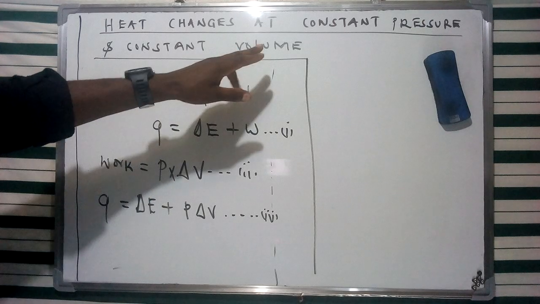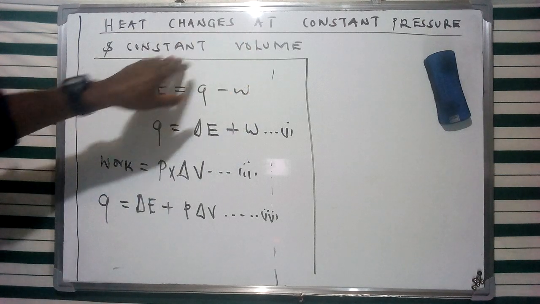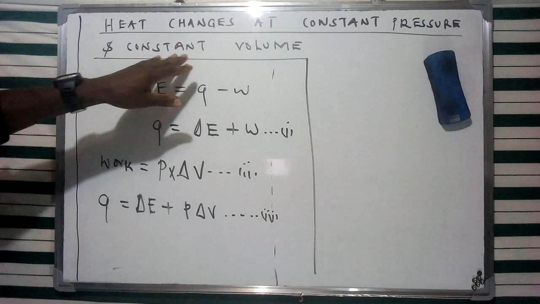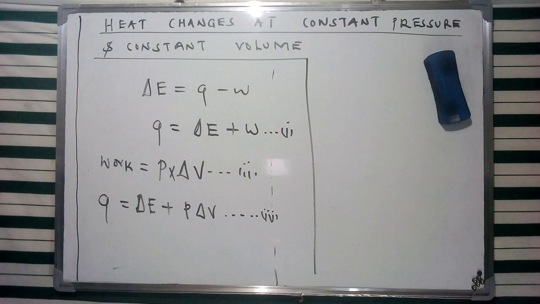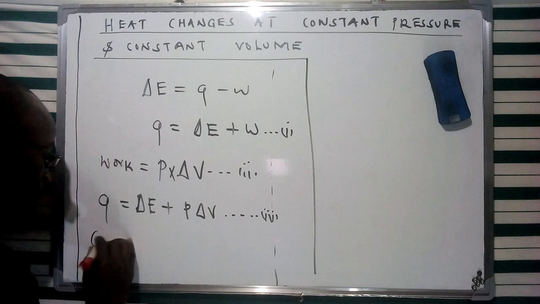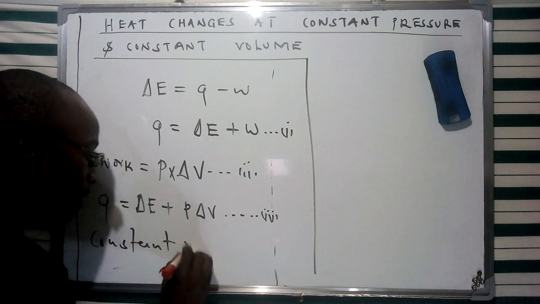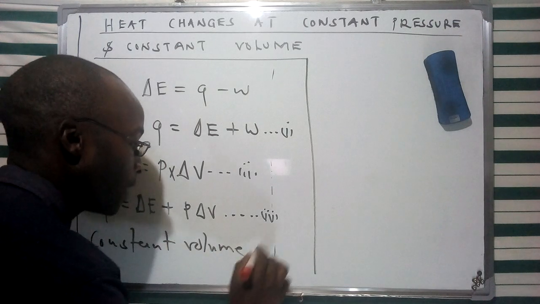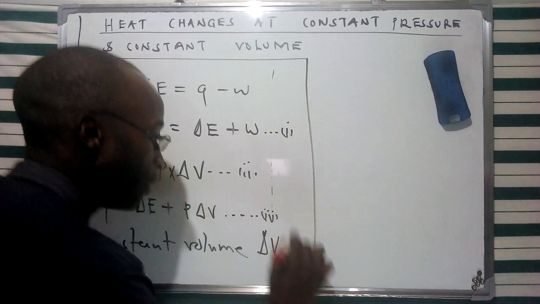If we consider the concept of constant temperature and constant volume and pressure, we're going to see that the change at constant volume depicts delta V being equivalent to 0.